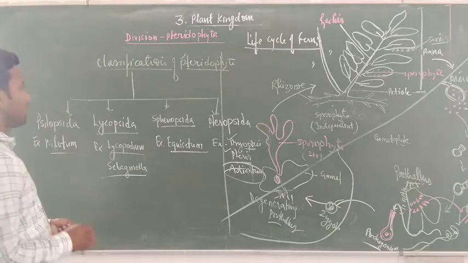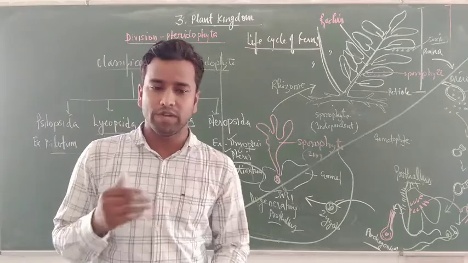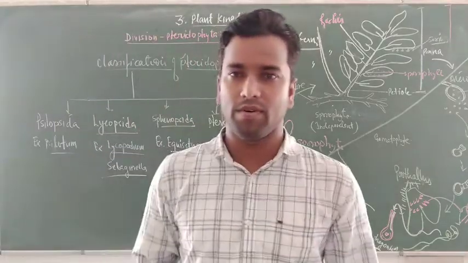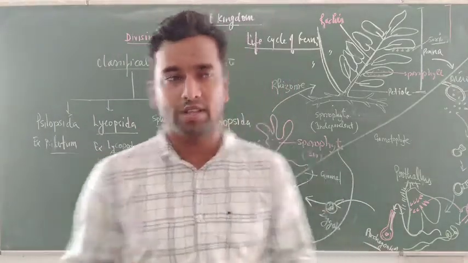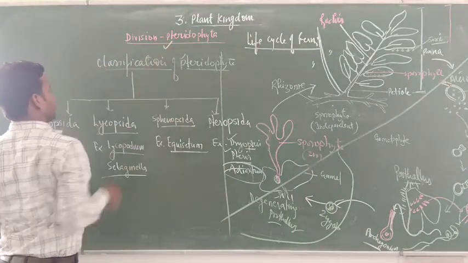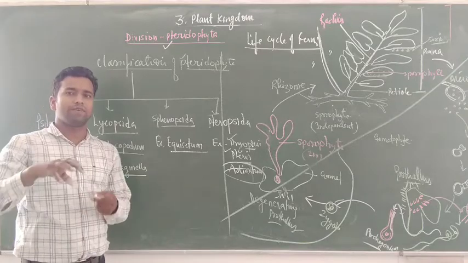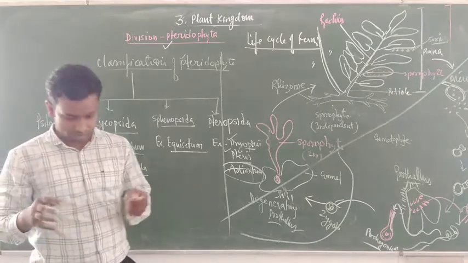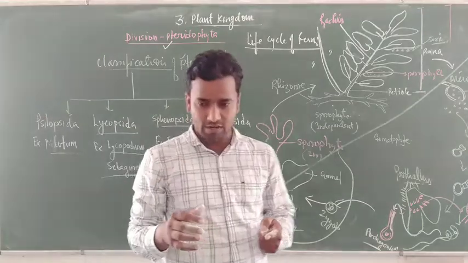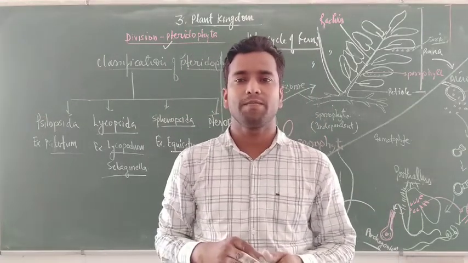Now, students, after this, one of the important topics is that pteridophytes are also called vascular cryptogams. They are the first plants on earth having well-defined vascular tissues. This can be categorized into stellar organization. What is stellar organization?